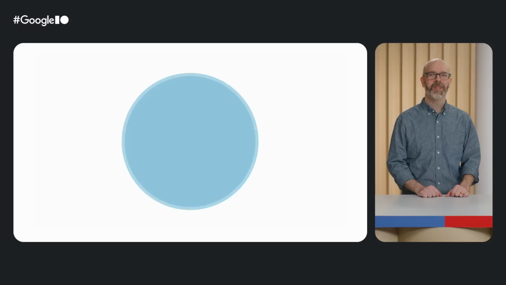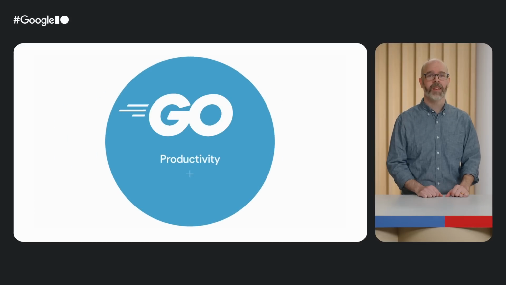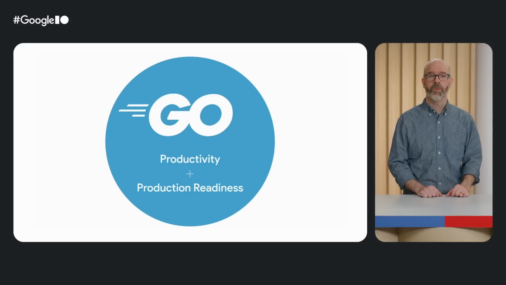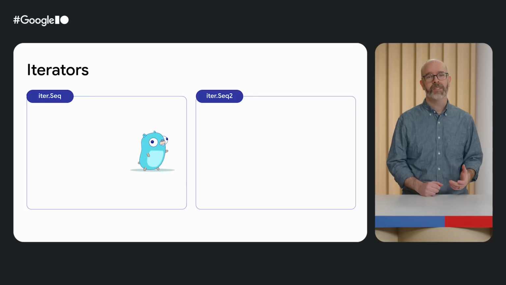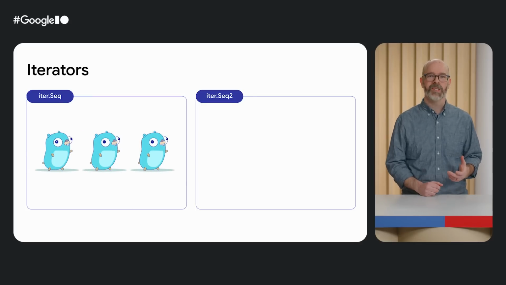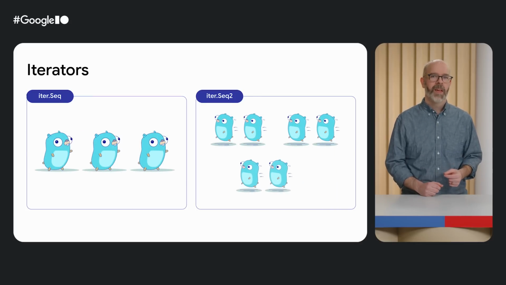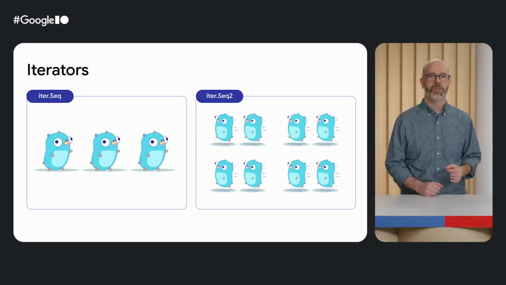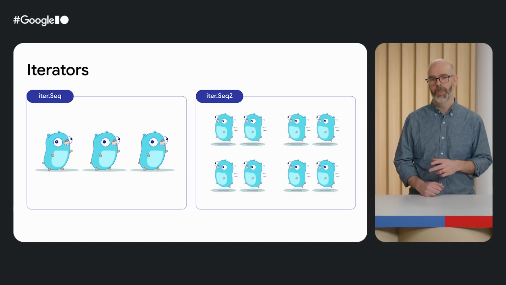Go releases new major versions twice a year, in August and February. In the last year, we released a lot of exciting new features in 1.23 and 1.24 to help you and your team be more productive. In 1.23, we introduced iterators with the seq and seq2 types. In classic Go fashion, iterators are more than just a new type in the standard library. They're an elegant way to simplify loops using the already familiar for range expression and keeping the mechanics of iterating separate from the body of your loop.